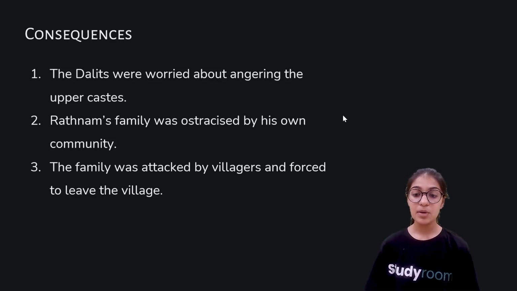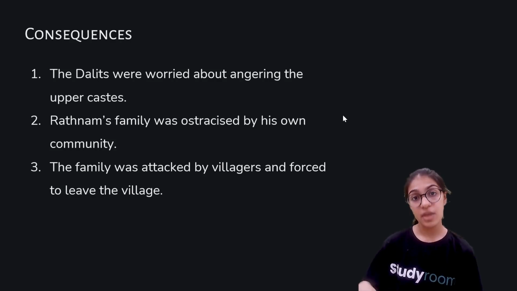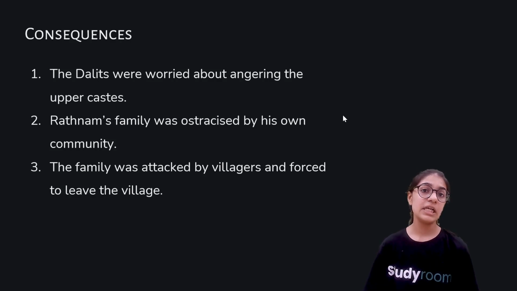Now, his family was not supported by the people of their community only because they were afraid that they would be asked to evict, or asked to leave the job, or pushed out from their job. That is why they did not support Ratnam and Ratnam's family. And even Ratnam's family was afraid to support him in front of the people of the majority community. The family was attacked by villagers and forced to leave the village.